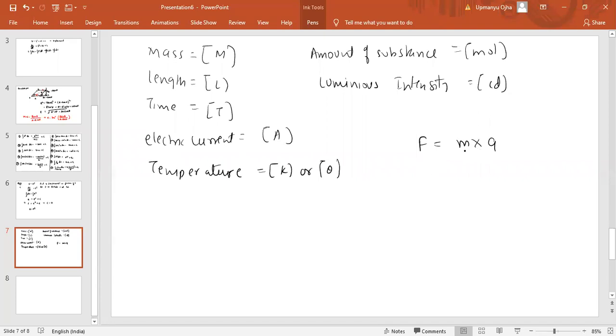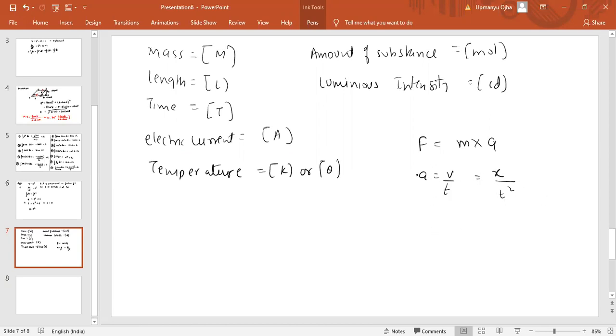Mass dimensional formula is M, but acceleration we don't know. Acceleration is velocity by time, or we can say displacement x by t square.